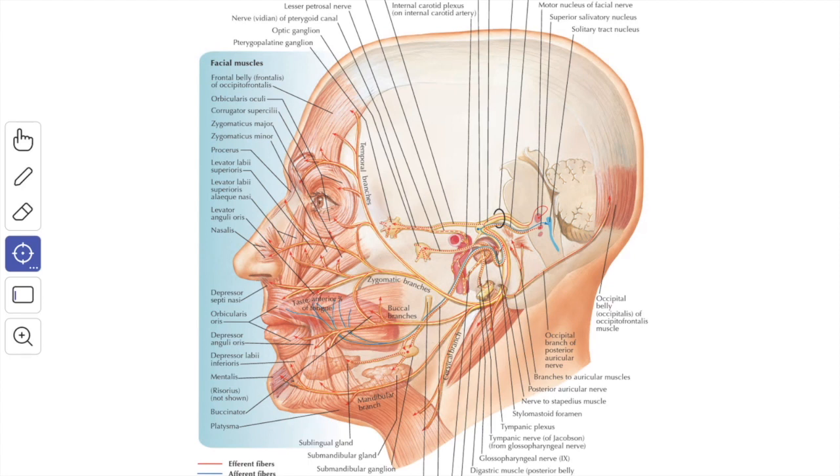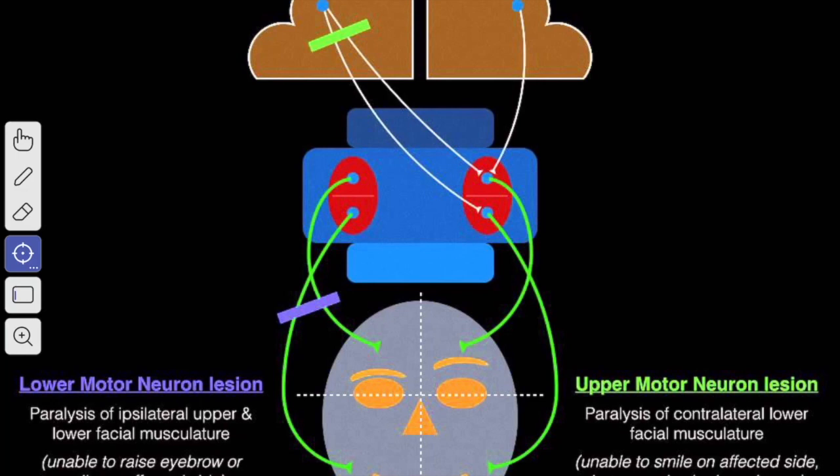The central processes of the ganglion cells pass through the trunk and the sensory root of the facial nerve, and they make synaptic connection with the upper part of the spinal nucleus of the trigeminal nerve. In herpes zoster affecting the concha, the viral lesion is found to involve the geniculate ganglion of the facial nerve. Next we'll see the applied anatomy of the facial nerve.